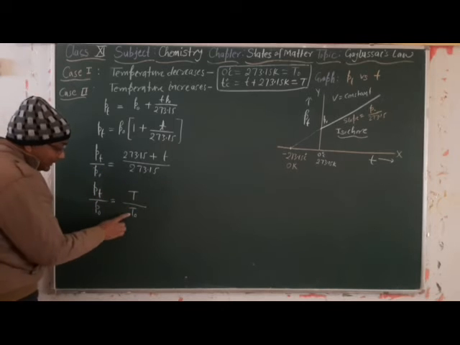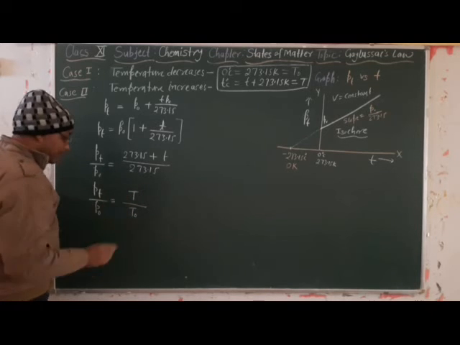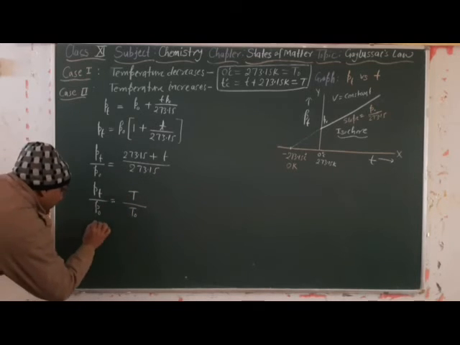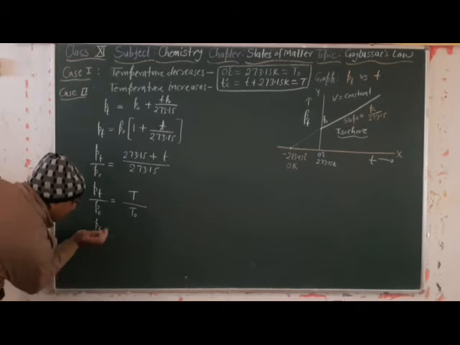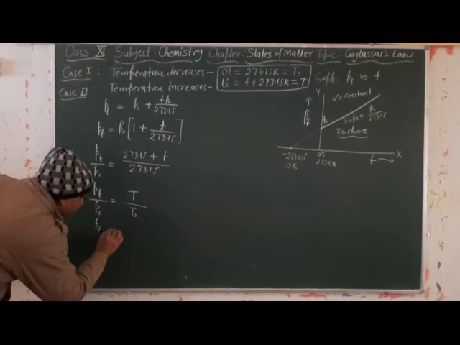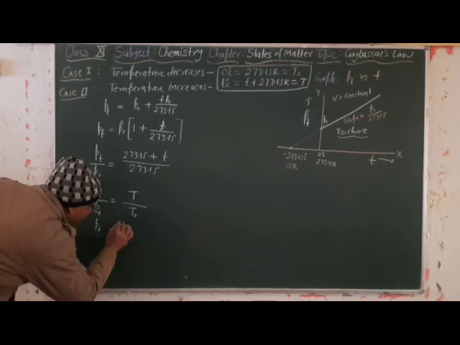Clear? So now we can formulate it. Pt is equal to P naught divided by T naught into T.